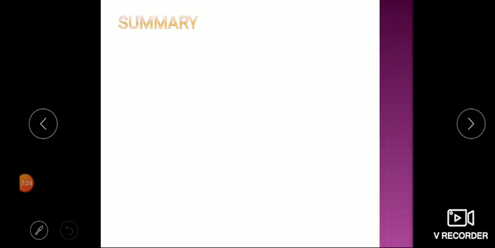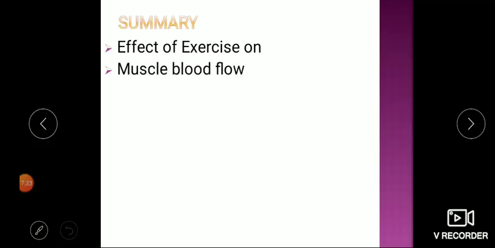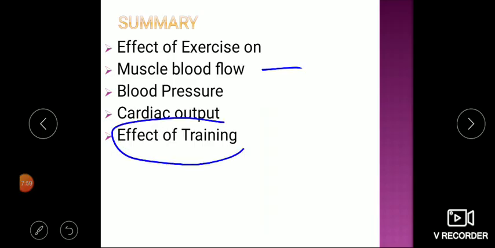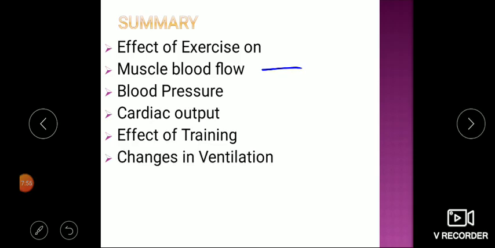So here we finish the respiratory and circulatory adjustment to exercise. We have seen the effect of exercise on muscle blood flow, which rises very much, almost 25 fold. There is a rise in blood pressure, but again it changes with the type of exercise we are doing. There is a rise in cardiac output, but there is a limitation with the heart rate. And the effect of training is always good. It makes the performance much better as compared to an untrained person. And along with blood pressure and circulation, there is a change in ventilation also. So here we complete the adjustment to exercise. Thank you.